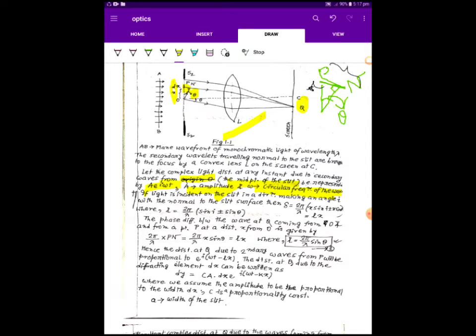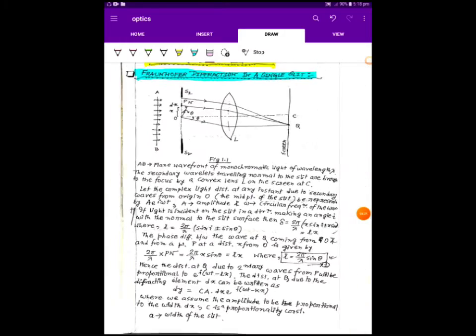Now, the phase difference between the wave at Q coming from O and from the point P at a distance x from O will be 2π/λ times Pn. Here Pn is the path difference and this will become the phase difference. Now Pn equals x sin θ if we consider the above triangle. So if 2π/λ sin θ be L, then the phase difference becomes Lx. This is equation number 1.